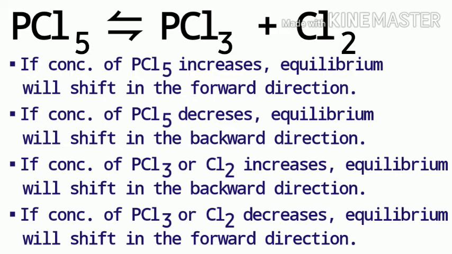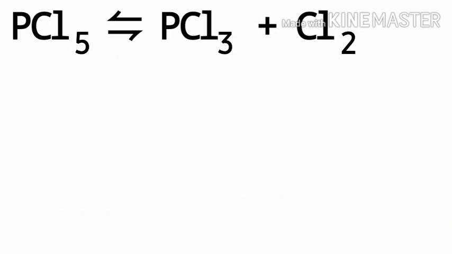And on the other hand, if the concentration of products, that means PCl3 or Cl2, increases, then the equilibrium will shift in the backward direction, and if the concentration of these products decreases, the equilibrium will shift in the forward direction. So these are the 4 consequences of increase or decrease in concentration of the product or the reactant.